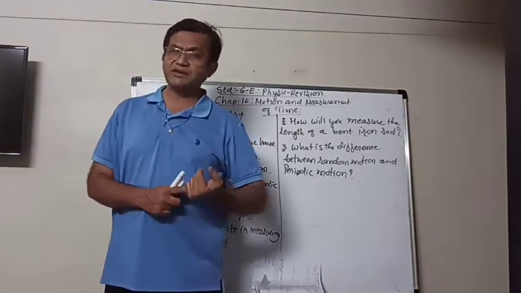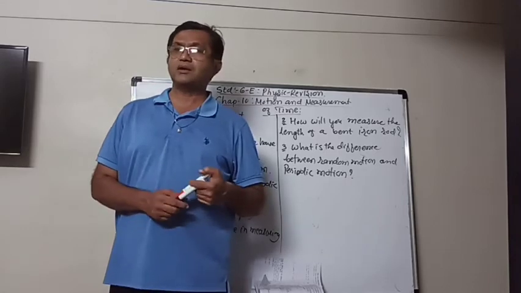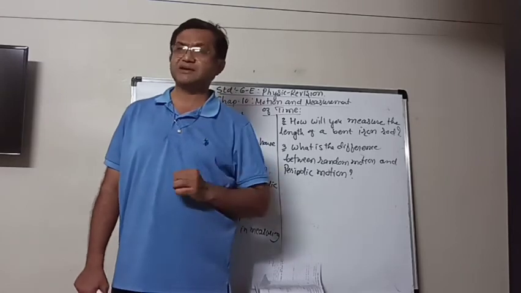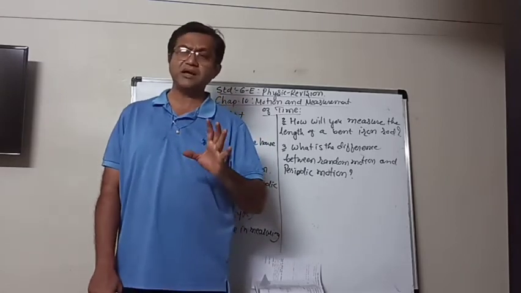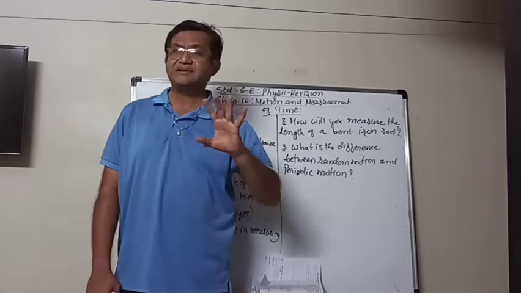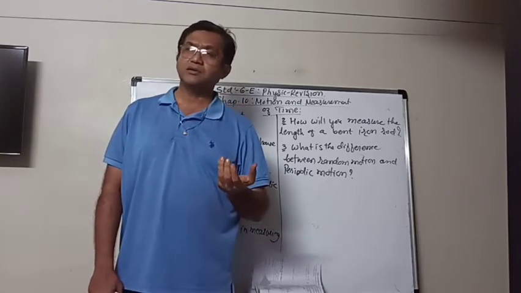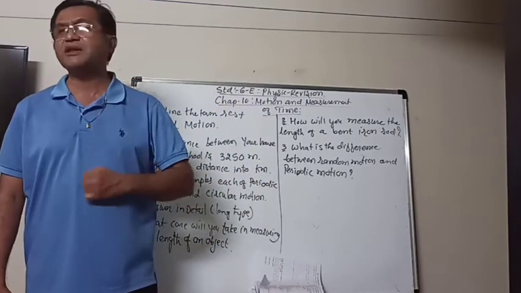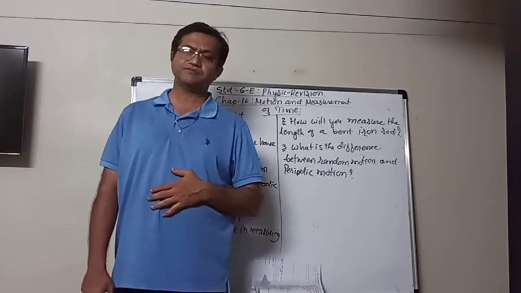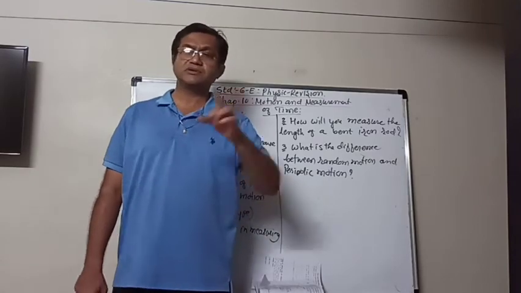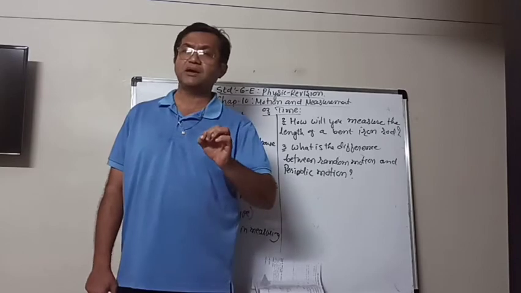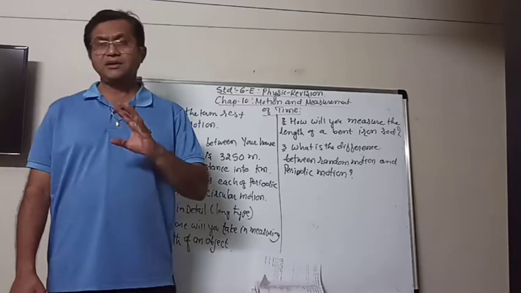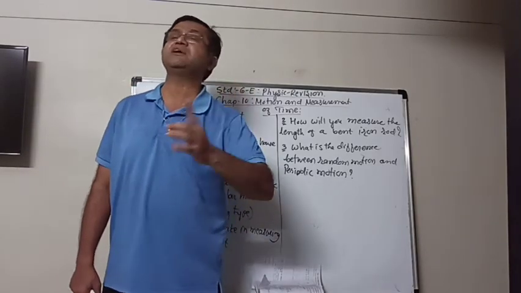So in random motion, the motion is not repeated after a particular time period. It means that it has no particular time or repetition of the motion. But in periodic motion, you can see that the motion is repeated after the same interval of time, and the motion is the same every time.